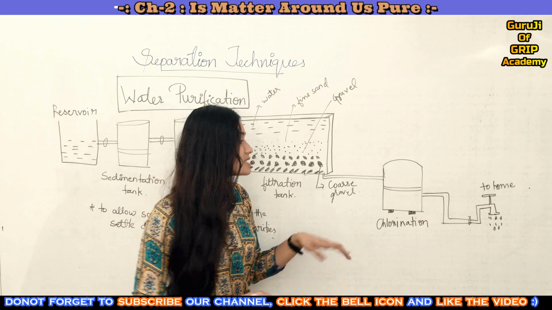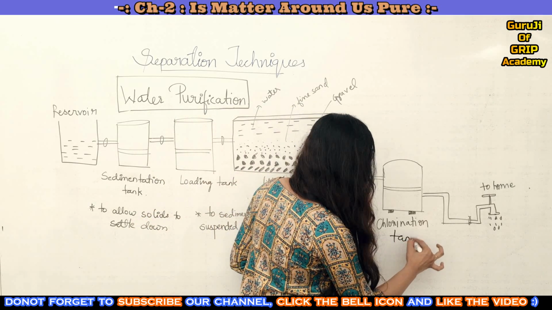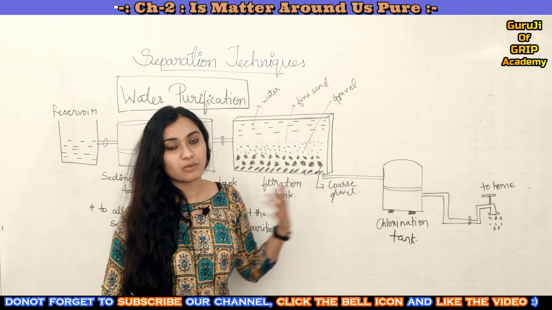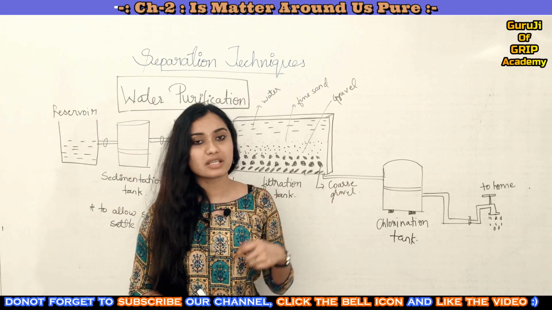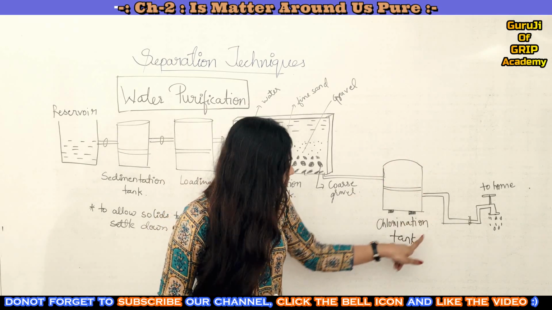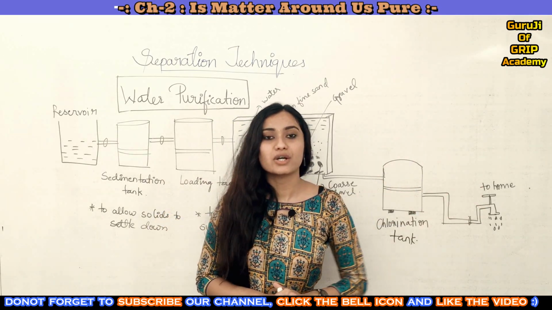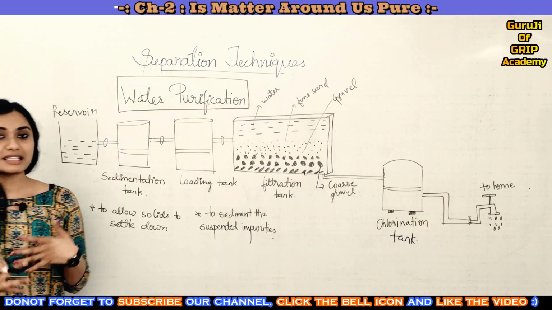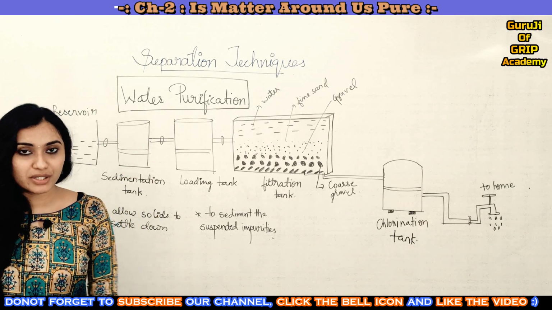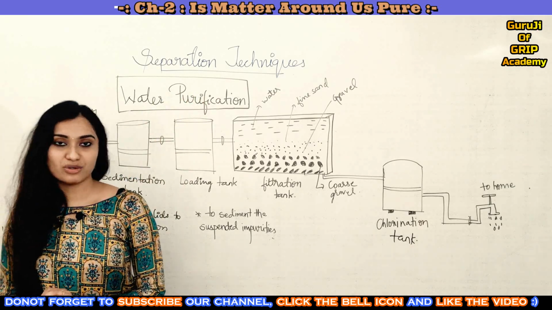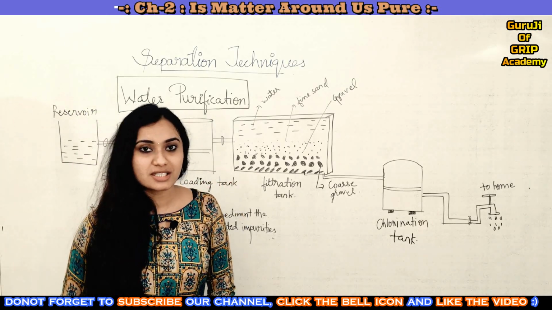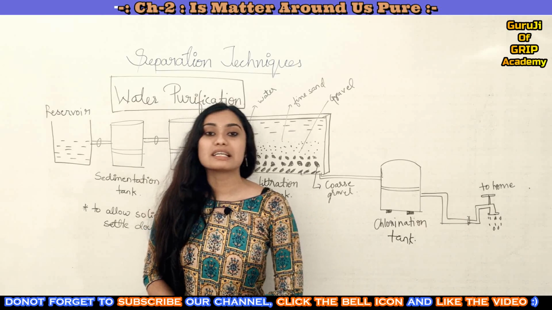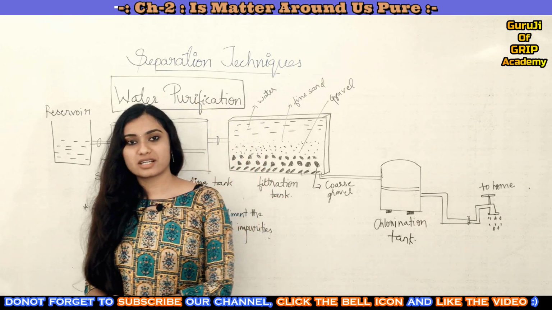What happens here in the chlorination tank? Chlorine is added to the water so that it helps to kill the germs if present, and then this water is directly sent to different homes. So these are the different techniques we use in the purification of water. So that's all about the separation techniques and about this chapter, Is Matter Around Us Pure.